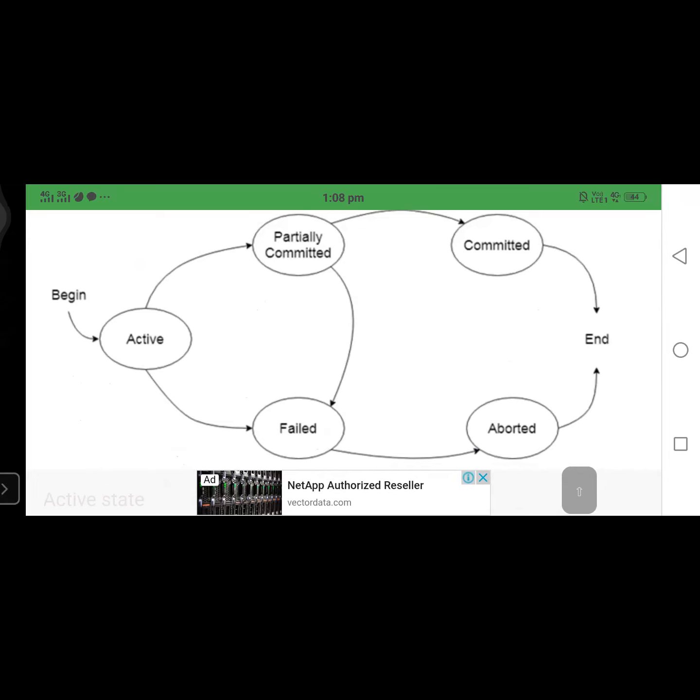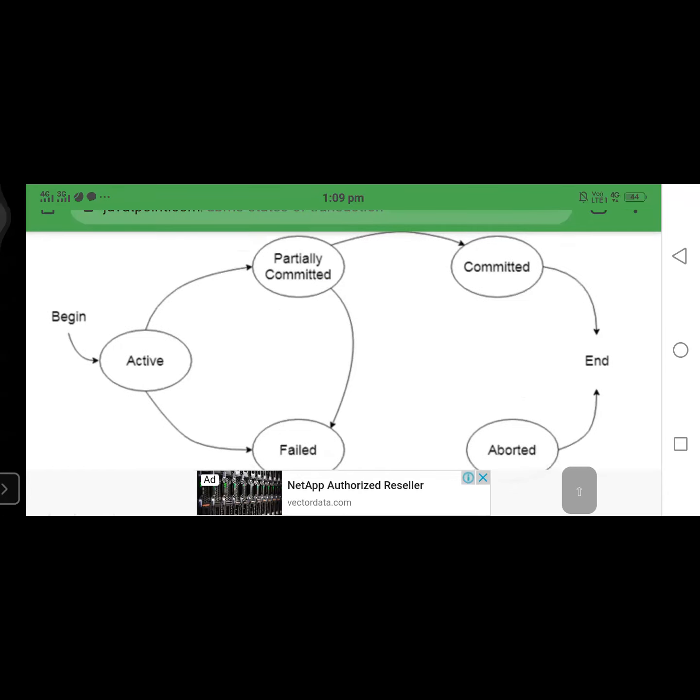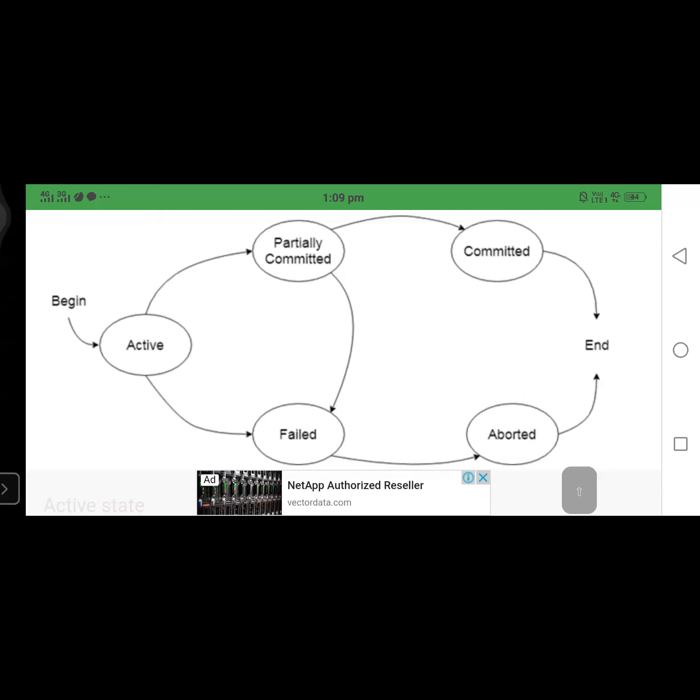So that means one thing you have to remember. If any one of the transactions fails, then it will be automatically restarted by the DBMS after some time. That means it will be treated as a new transaction. Here we mainly consider the 5 states of the transaction.